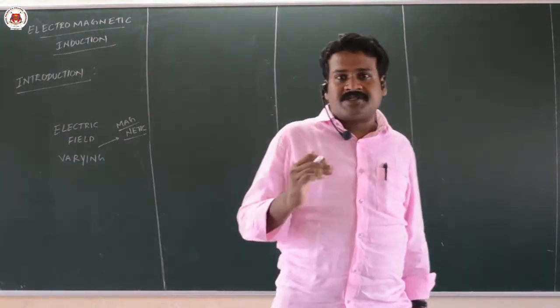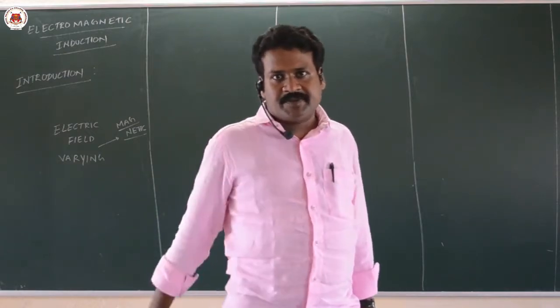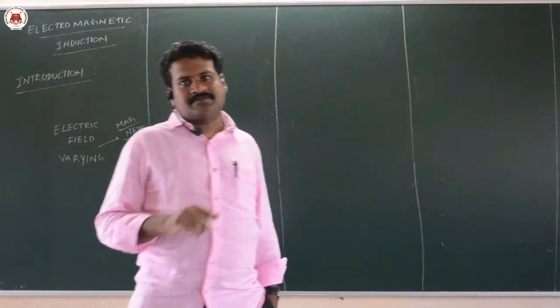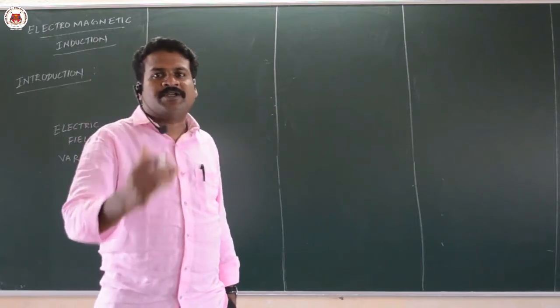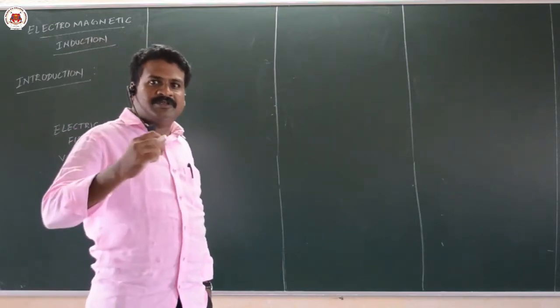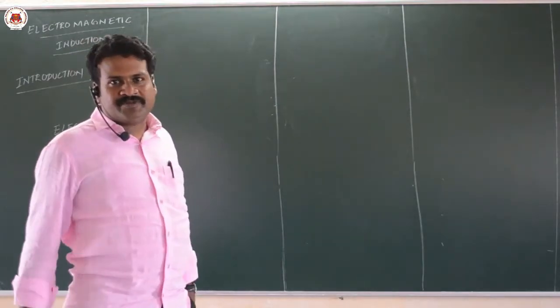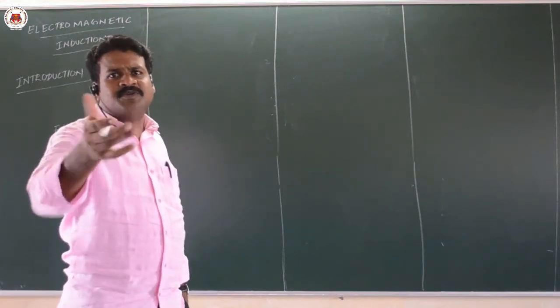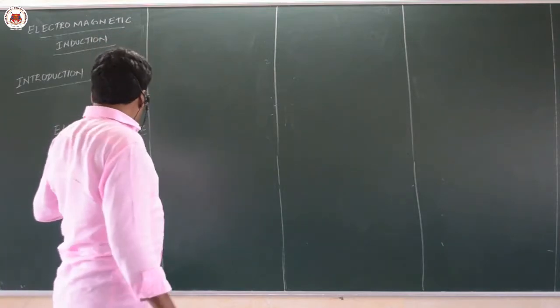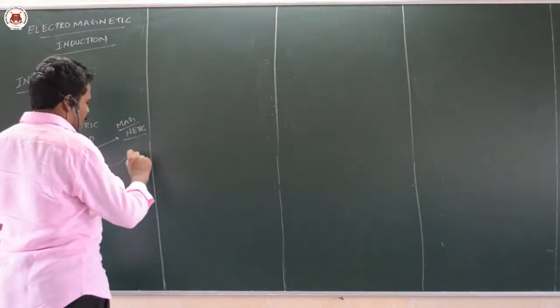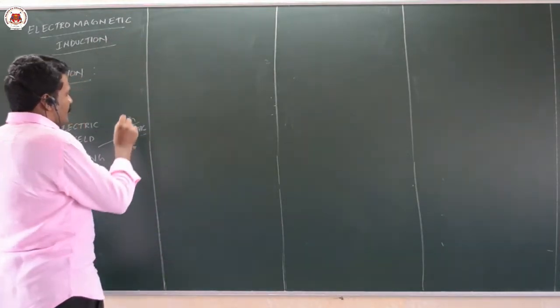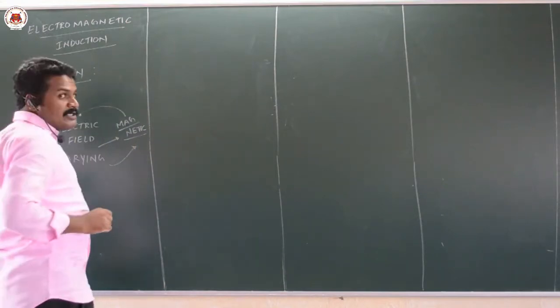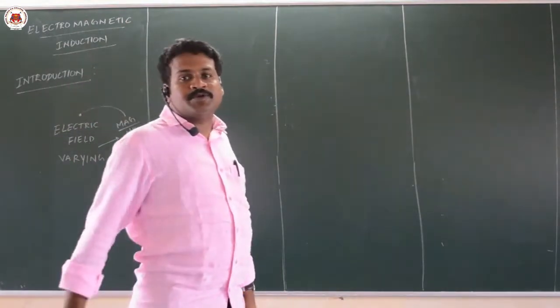We already discussed, according to Biot-Savart, a current carrying wire is the source of magnetic field. Current carrying wire means charge is varying with time, so the electric field is also varying with time. So, time variation of electric field has produced magnetic field. Now, we are going in the opposite direction. Time variation of magnetic field will produce electric field.